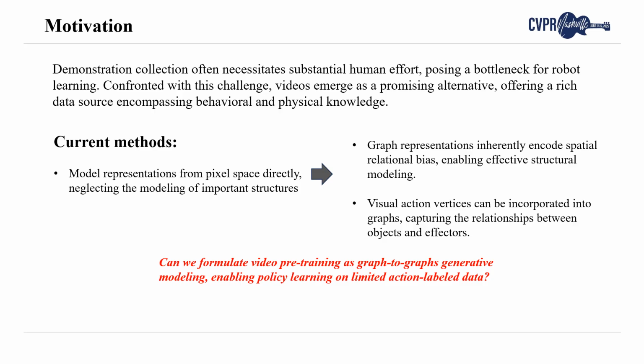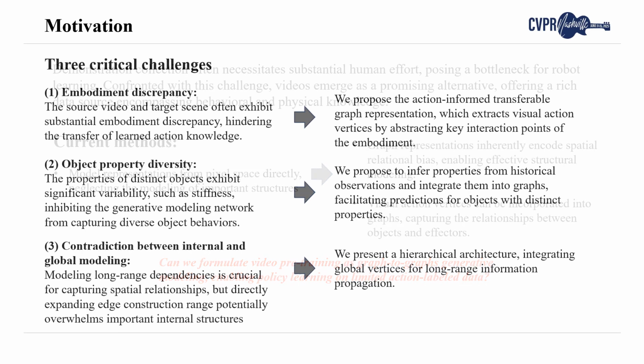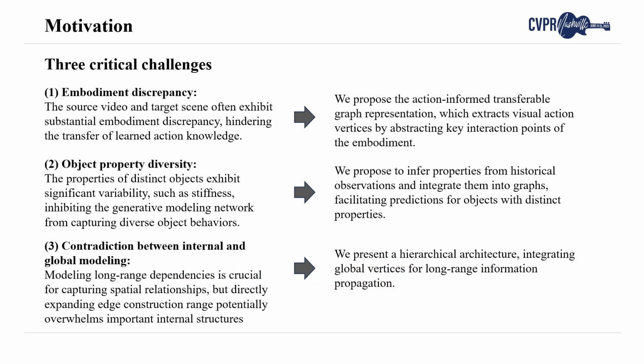Correspondingly, graph representations inherently encode spatial relationships, enabling effective structural modeling. Furthermore, we can directly incorporate visual action vertex into constructed graphs, capturing the relationship between objects and effectors. Inspired by the encouraging properties of graph representation, we naturally ask the question: can we formulate video pre-training as graph-to-graph generative modeling, enabling policy learning on limited action-labeled data? However, three challenges must be overcome.